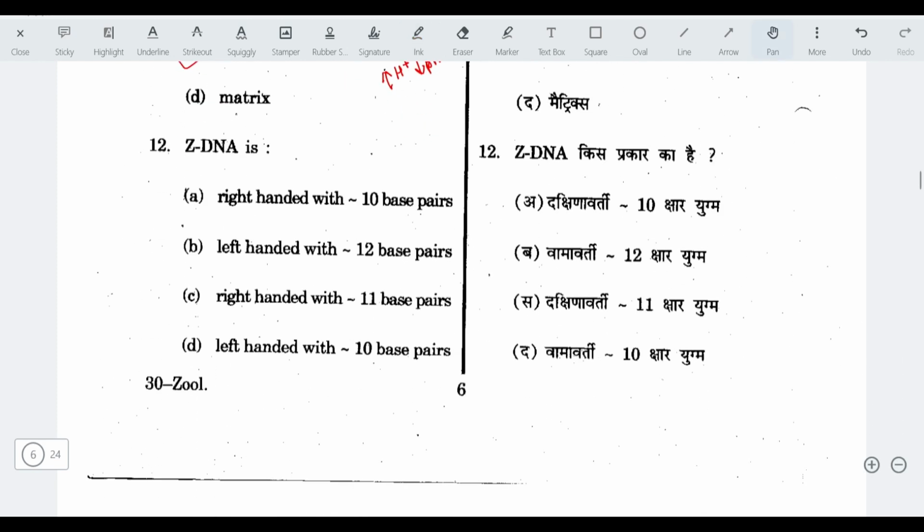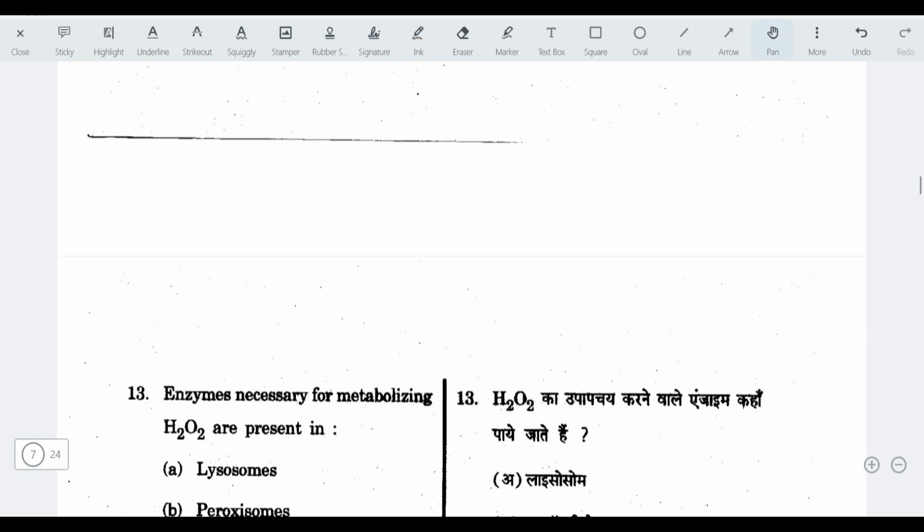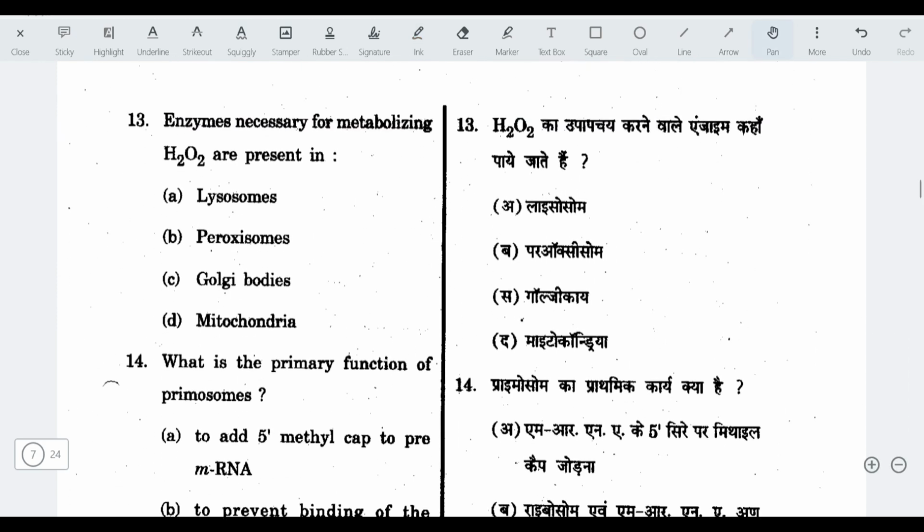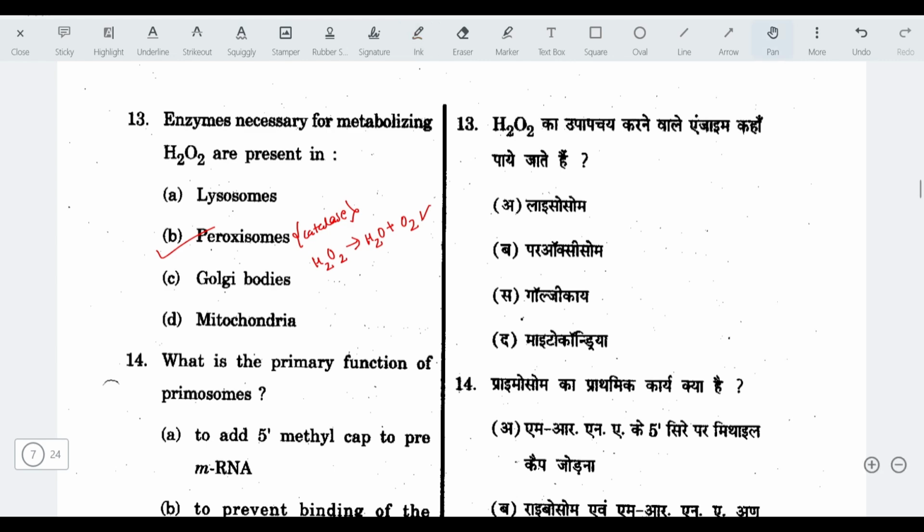Okay. Next question. Z-DNA is left-handed DNA with 12 base pairs per turn. Next question. Enzymes necessary for metabolizing H2O2 are present in. The answer is peroxisomes. H2O2 is called hydrogen peroxide. And peroxisomes contain enzymes like catalase that break down hydrogen peroxide into water and oxygen molecules. These are important in handling reactive oxygen species.